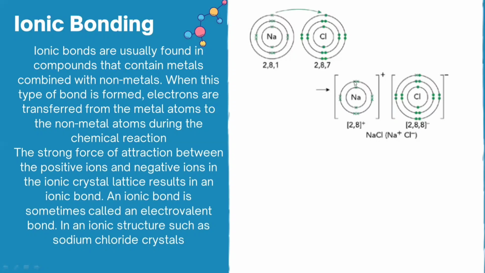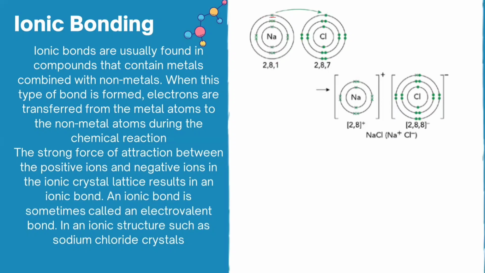As you can see, sodium has only one electron in its outermost shell, so sodium tends to lose the electron. As you can see in this example, the bond is formed between sodium and chlorine. Now, how is this bond formed? Basically, sodium has one electron in its outermost shell, and it wants to lose this one electron so that the outermost shell is lost, and finally it contains 8 electrons in its new outermost shell.